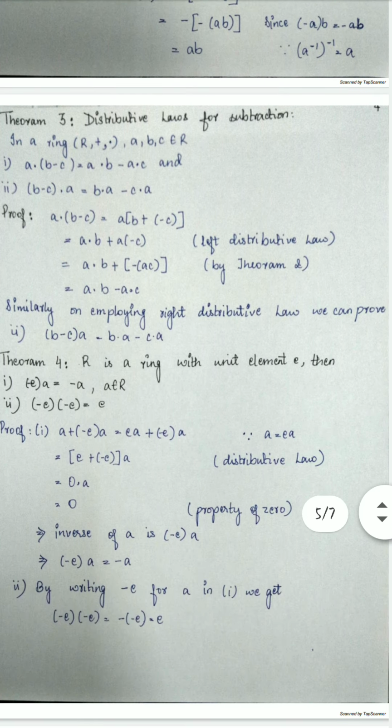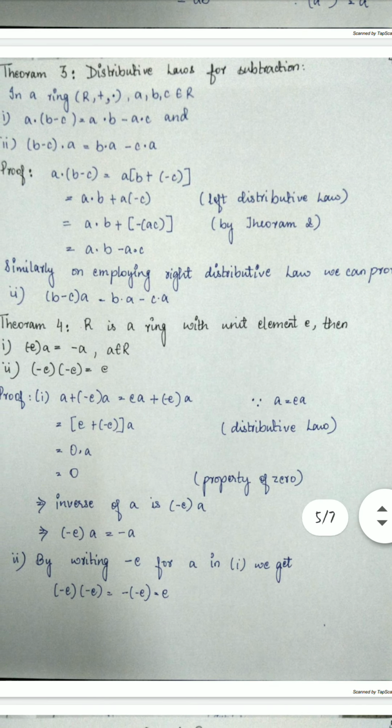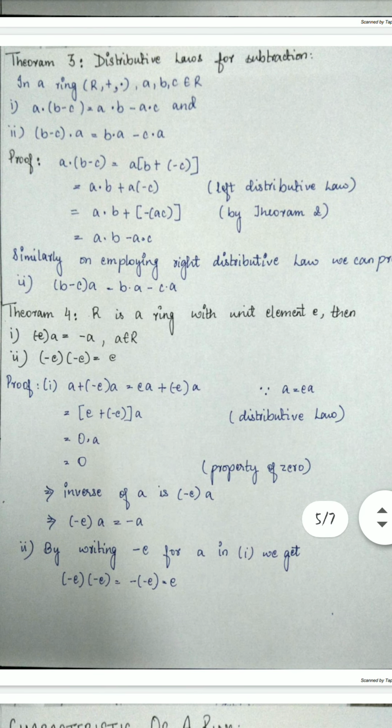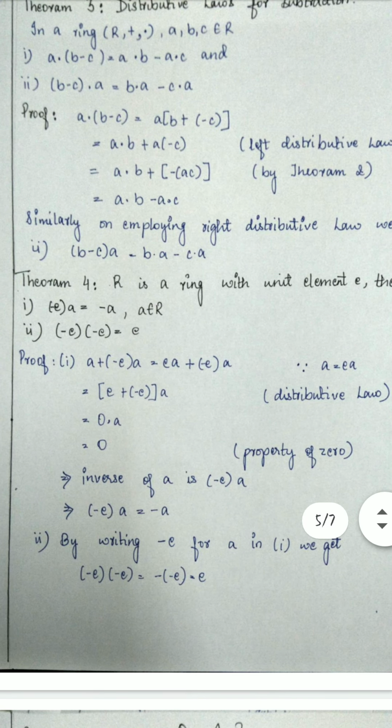So now we come to the third theorem, which is the distributive law for subtraction. In a ring R, plus, dot, where A, B, C belong to R, this law states that A dot (B minus C) equals A dot B minus A dot C, and (B minus C) dot A equals B dot A minus C dot A. So now we'll prove this.